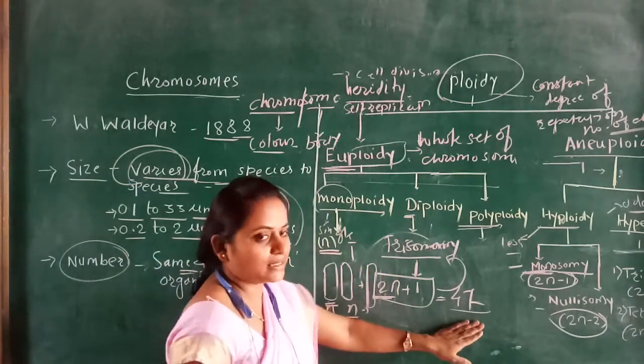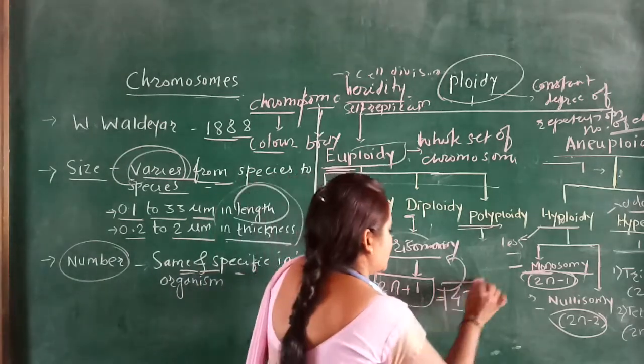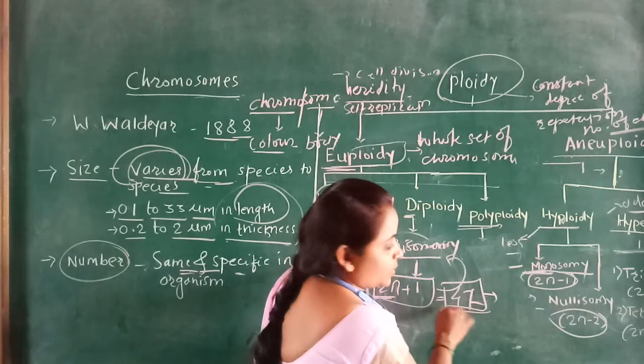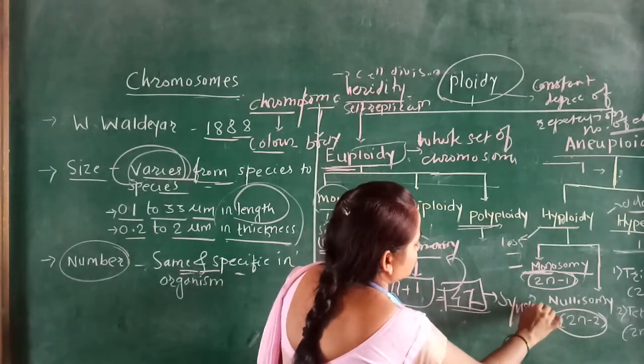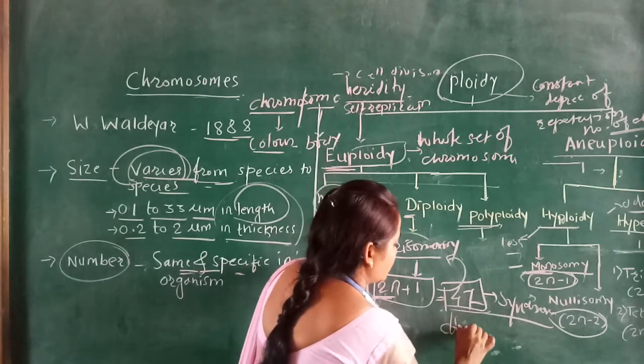46 मध्ये एक ऍड केला तर काय दिसेल आपल्याला? 47. But when this has 47 in number, one of the syndromes or disorders which is seen, that is Down syndrome.